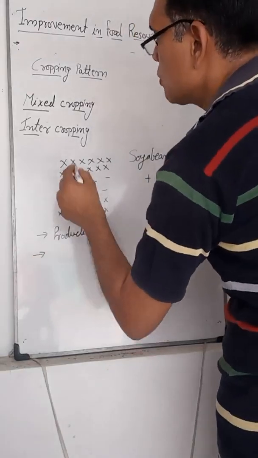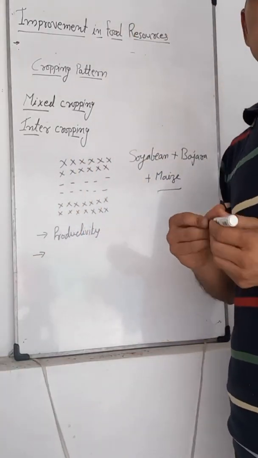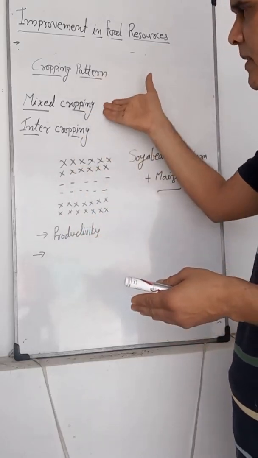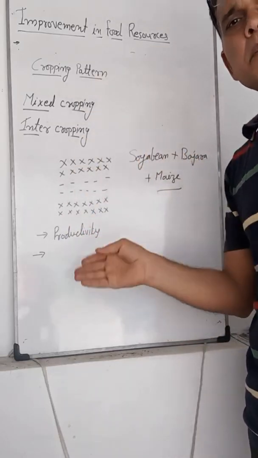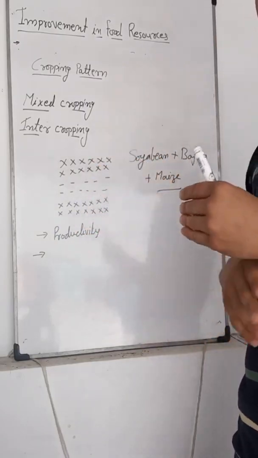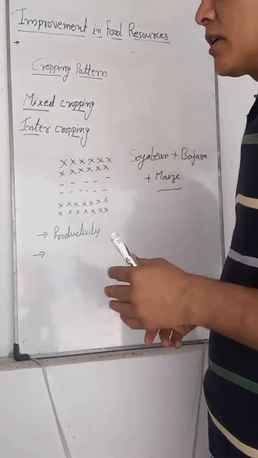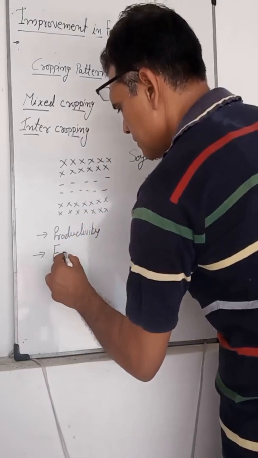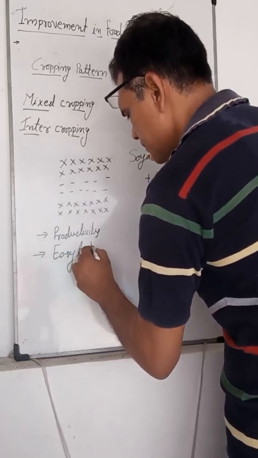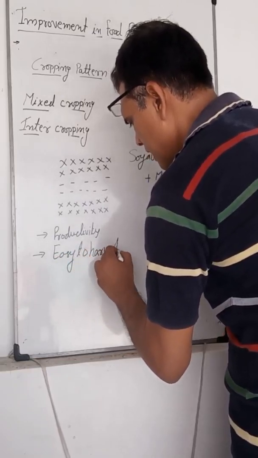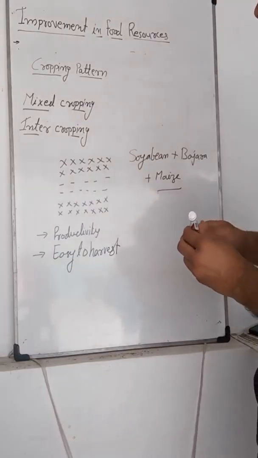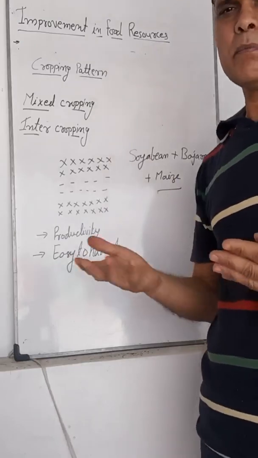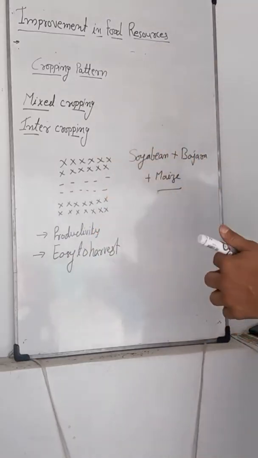Here the seeds are not mixed before sowing, but in mixed cropping two or more seeds are mixed before sowing. So it is easy to harvest because they are present in different rows. But in mixed cropping they are not grown in particular patterns, so they are not easy to harvest.